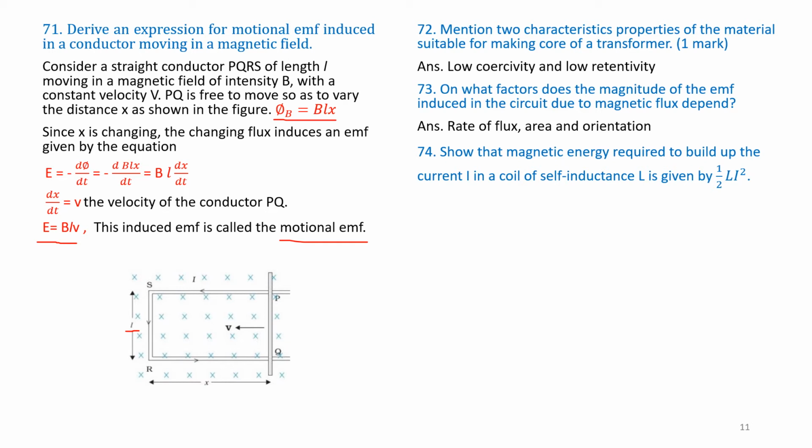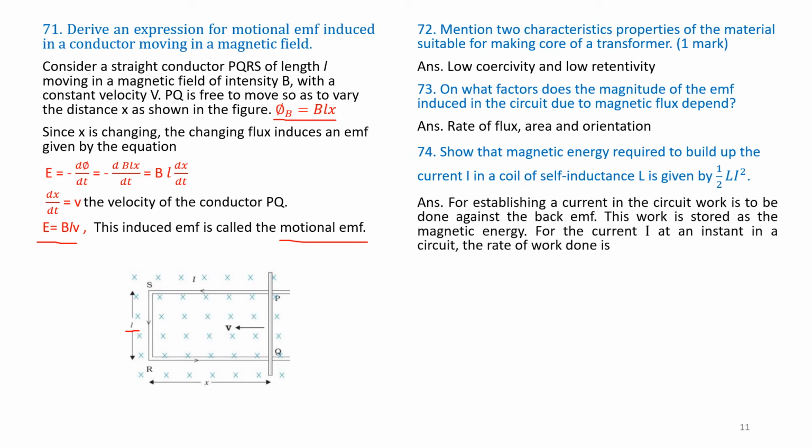Next question. Show that the magnetic energy required to build up current I in a coil of self-inductance L is given by the relationship half L I square.